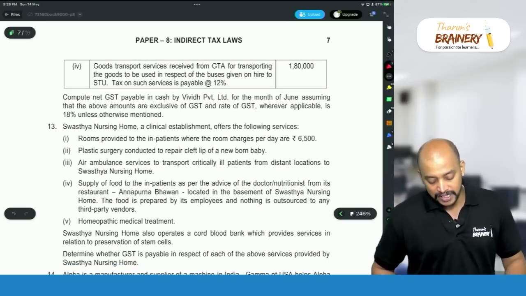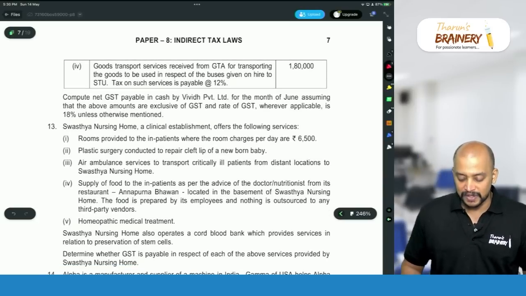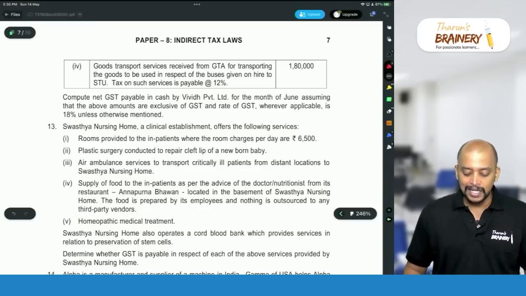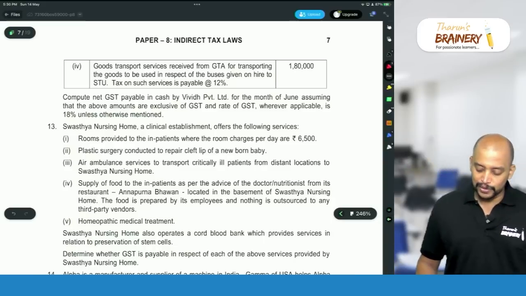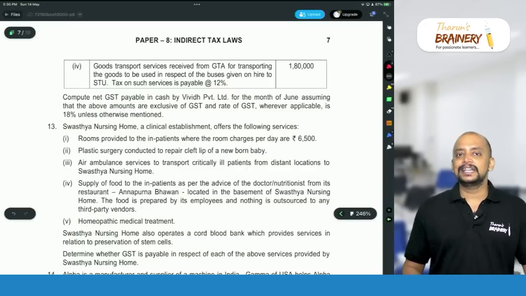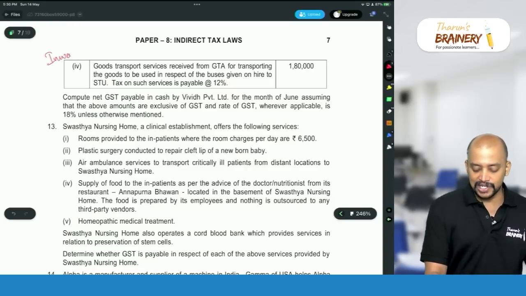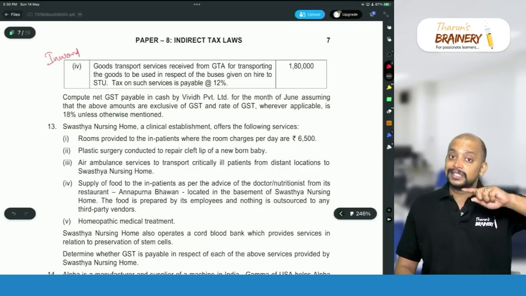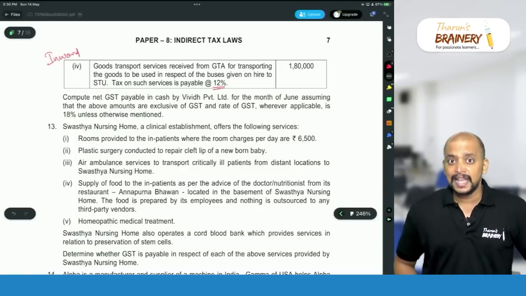Then goods transport service received from GTA for transporting the goods to be used in respect of the buses given on hire to STU. Tax on such service is payable at 12%. Generally, this is inward supply. So this is not outward supply, this is inward supply, GTA service on which GTA is paying GST under FCM, 12% means FCM. Can we take ITC?